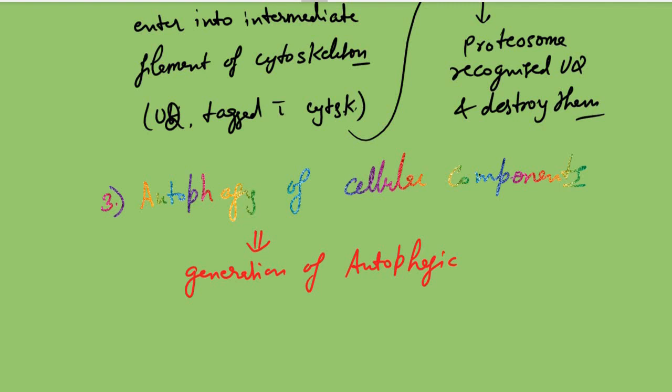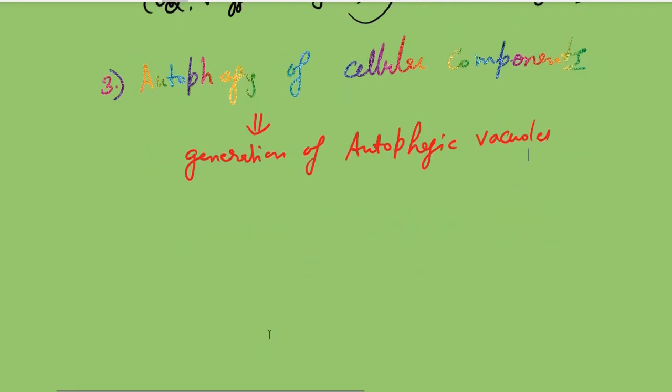Autophagy मतलब खुद ही खा लेना, एक प्रकार से क्या है, खुद ही खा लेना, खुद की सेल को खुद ही खा लेना, that is autophagy. That we will also study. So that is the generation of autophagic vacuoles. और अब ये vacuole, जो vacuole है, वो किसके साथ फ्यूज हो जाएगा? Vacuoles will fuse with lysosomes.